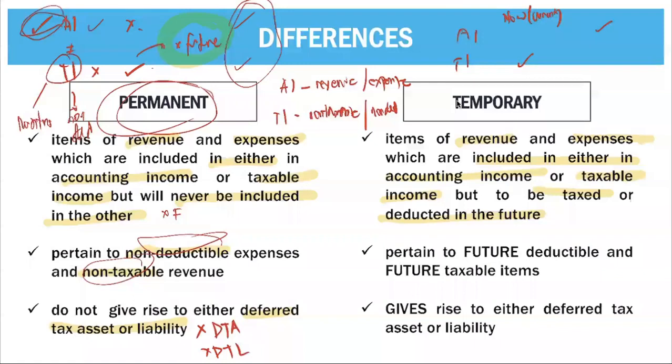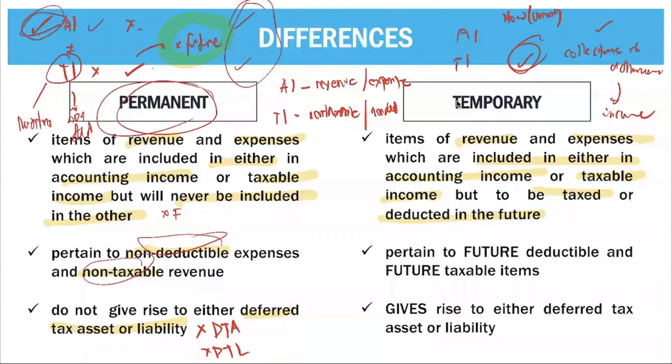For example, you have your collections in advance. Remember, under your taxation, once you collect something in advance, it is considered already as income. So you include it now in your taxable income, but it will be included later in your accounting income.